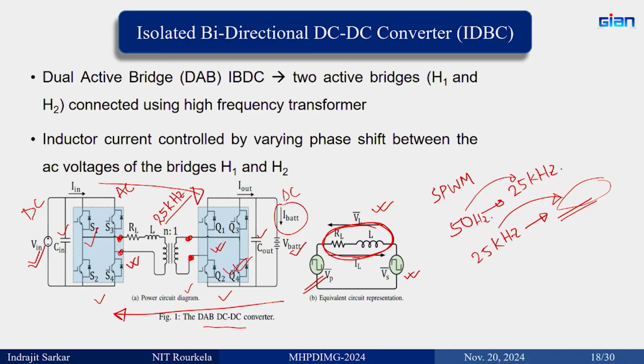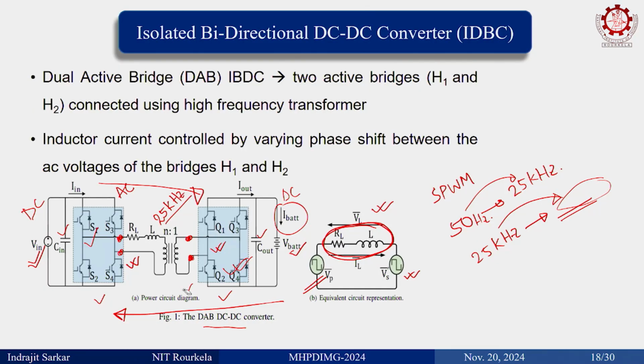One is that component size is reducing, but still we try to go further because we want the size to be reduced further. But the problem is, as you are increasing frequency day by day, the switching losses are increasing significantly. Devices are almost the same, but switching losses are increasing. So if switching loss increases, what is the problem? Heat will increase, heat sink size will increase. You are trying to reduce the size of the product, but because of the loss, heat sink size is increasing. So it is inversely proportional.